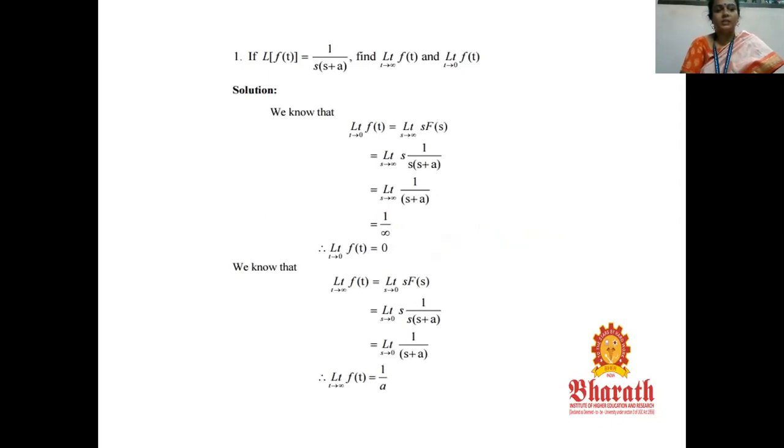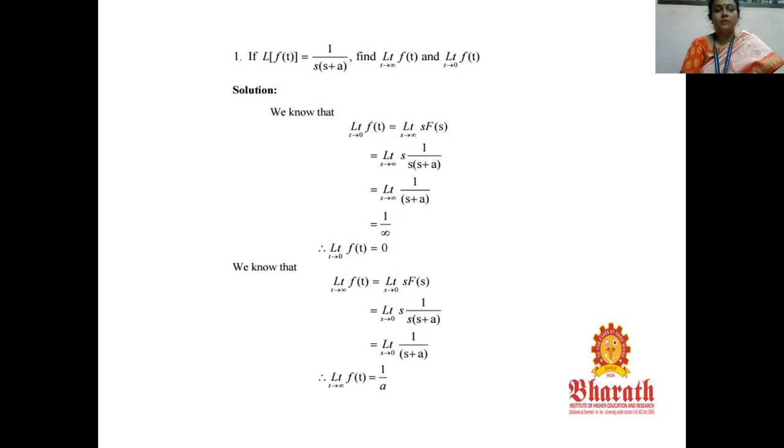Given L of f of t is equal to 1 by s(s plus a), we have to find limit t tends to infinity of f of t and limit t tends to 0 of f of t. First, limit t tends to 0 of f of t is equal to limit s tends to infinity of s F of s, by the definition of the initial value theorem.